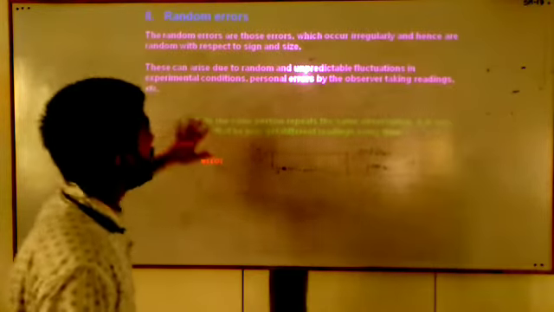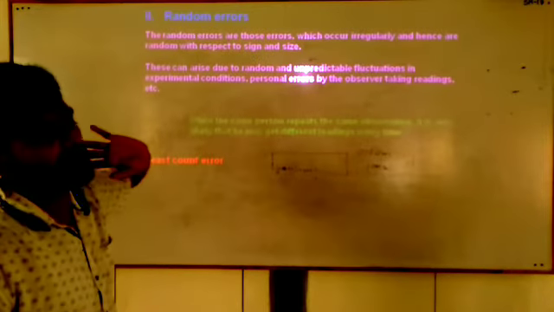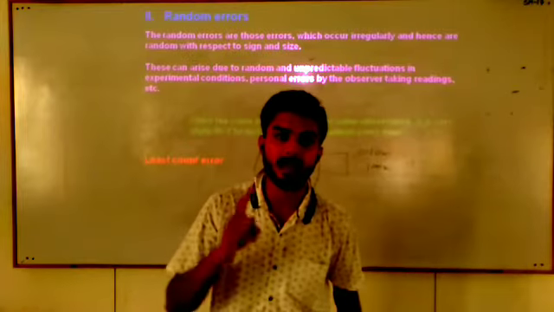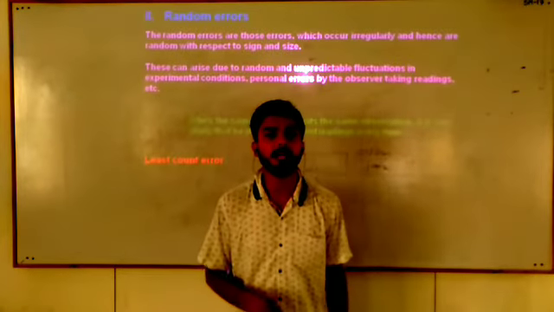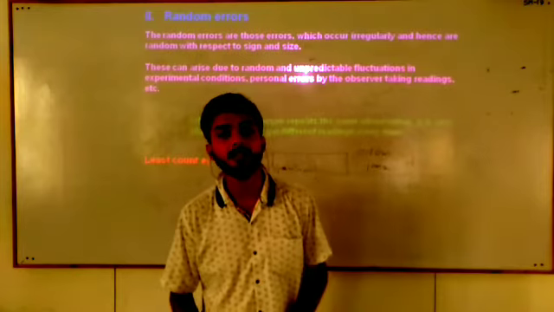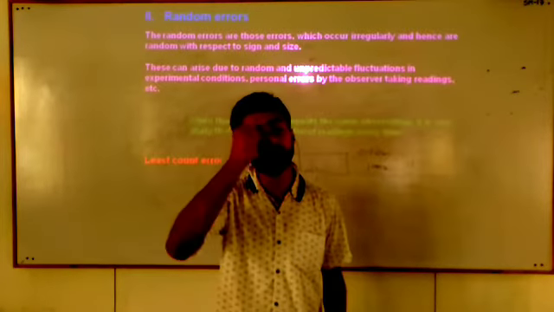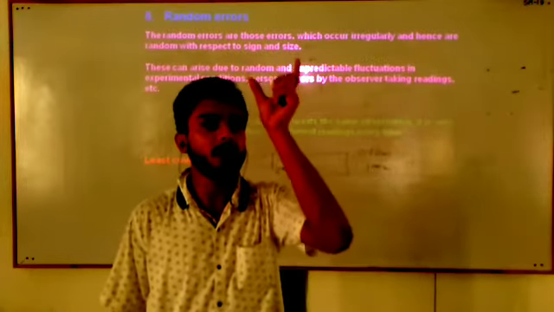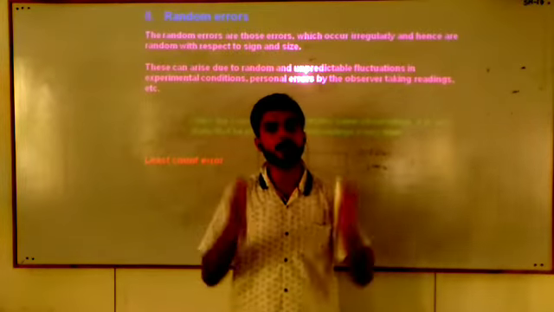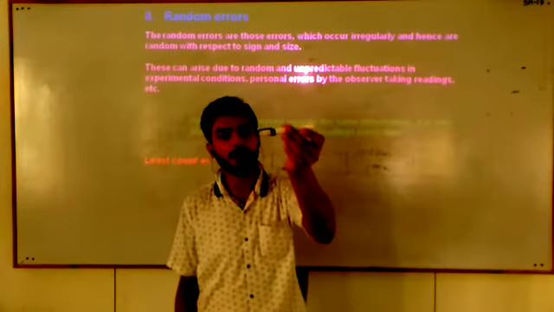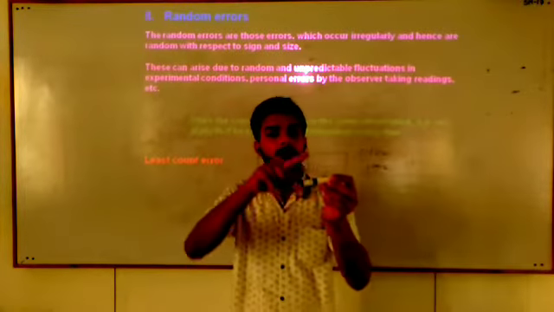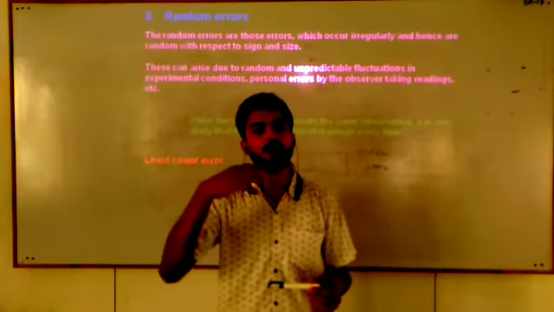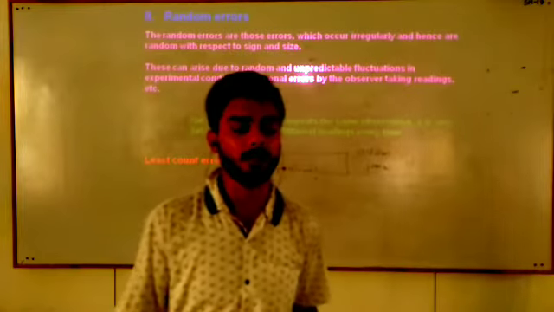Students, I said that there are so many reasons behind the random error, but random error can be minimized. How? Random error can be minimized by taking a number of observations. You will repeat the same experiment again and again, and after repeating, you will take the average of all the values. Suppose you find the weight of this marker 5 times, then sum all the values and divide by 5. This will be the procedure to reduce the random error.